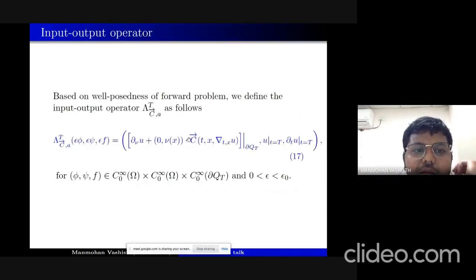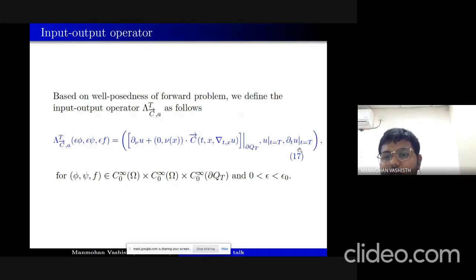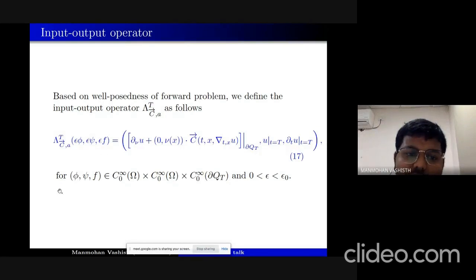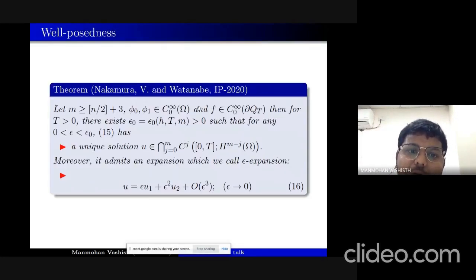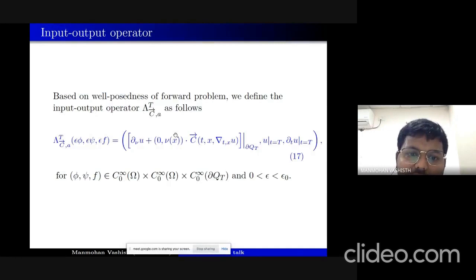So based on this, we can define our input output map as follows. Lambda_{c,a} of (epsilon phi, epsilon psi, epsilon f) is given by the Neumann data on the lateral boundary, and u and d_t u at final time, and this is defined for phi, psi, f belonging to this. This map is continuous because of the well-posedness of the forward problem, and so this input output operator makes sense.